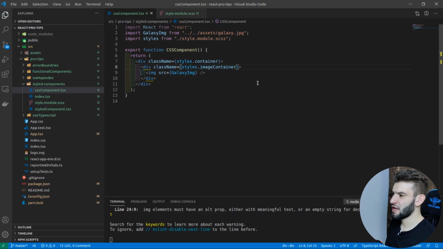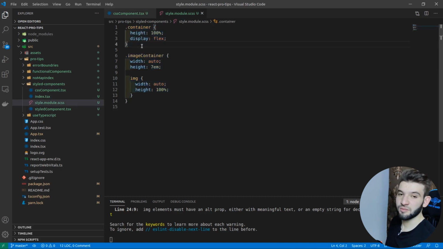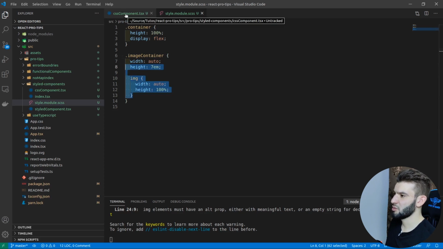But the only bad thing, and it's a huge thing, if you work with both of these, you're going to find a huge difference between them: this one lacks a lot of info, a lot of readability, and you literally can't read through that. If you take a look in here, we got a class name, but we don't know what this class name is. We know that's a container, yeah, okay. But we don't know exactly what the container goes to. We have to go to the other file, and CSS could be really ugly and really complicated, so you have to look exactly for the class name. You have to know the nested child and all that kind of stuff. It becomes really boring, right?